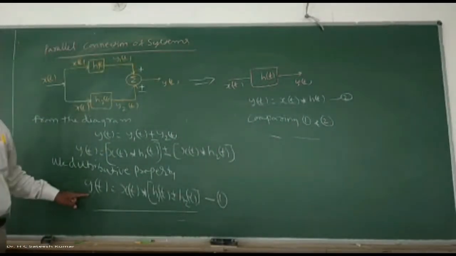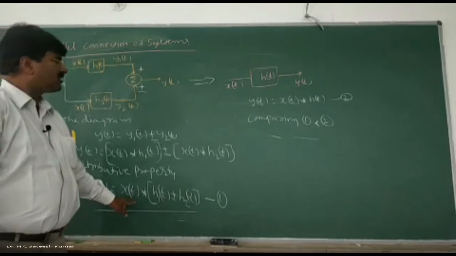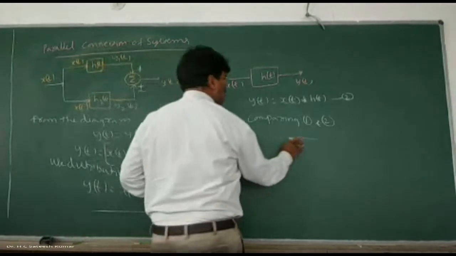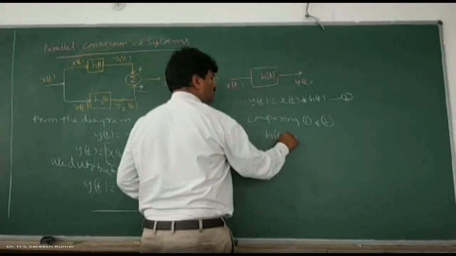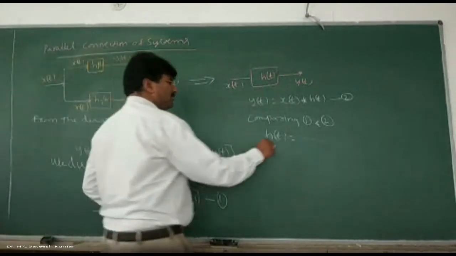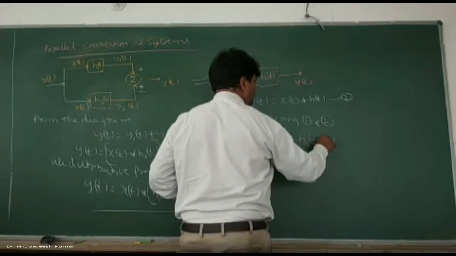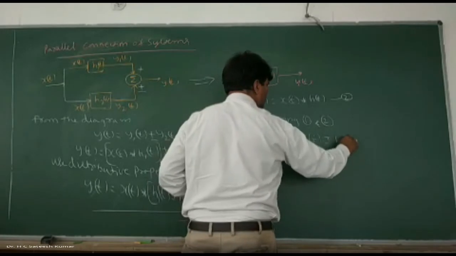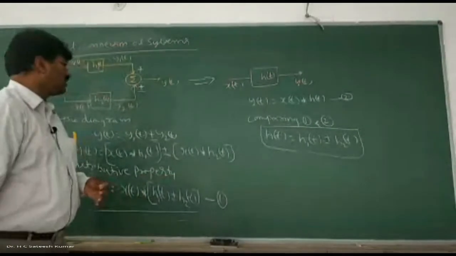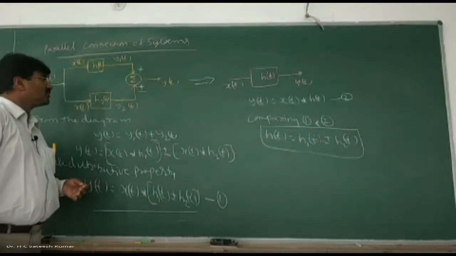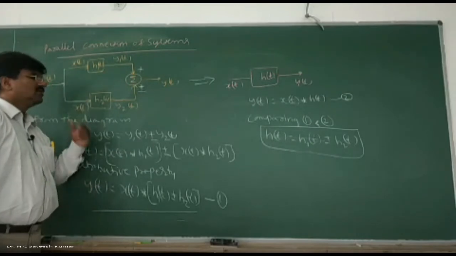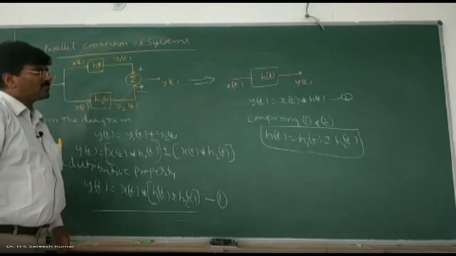In place of y of t we have y of t, in place of x of t we have x of t, and in place of h of t we get h of t equal to h1 of t plus or minus h2 of t. So what is the meaning of this? If two systems are connected in parallel, the overall impulse response of the system is equal to the sum or difference of the individual impulse responses.